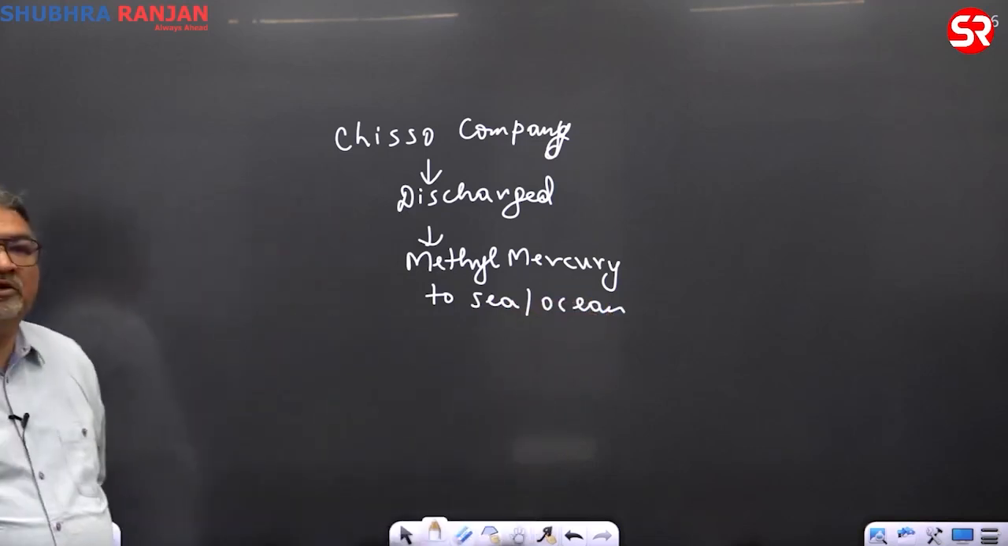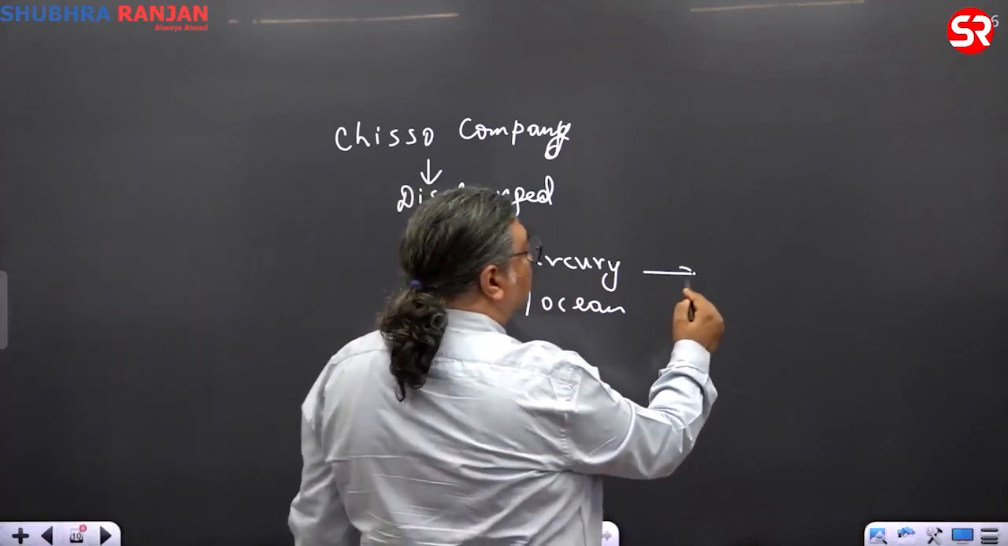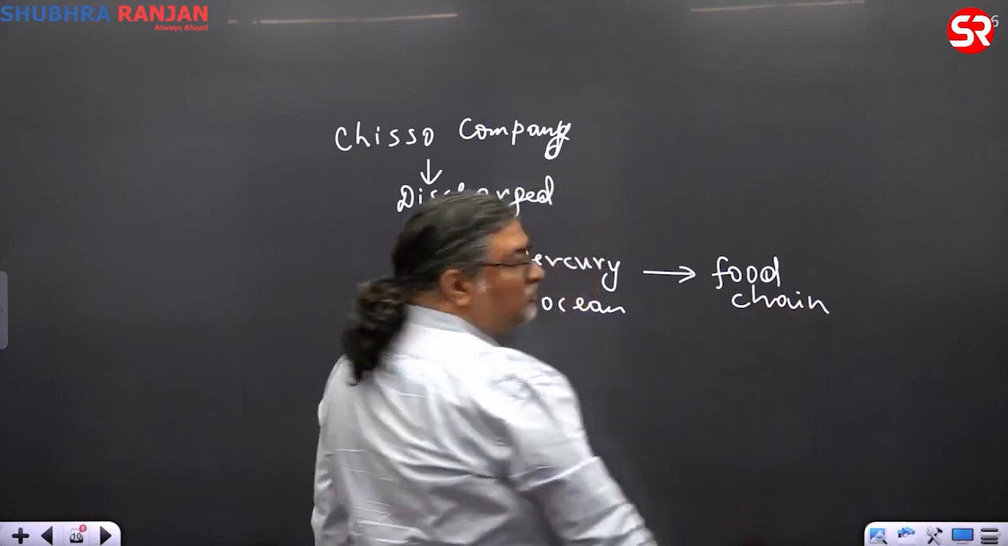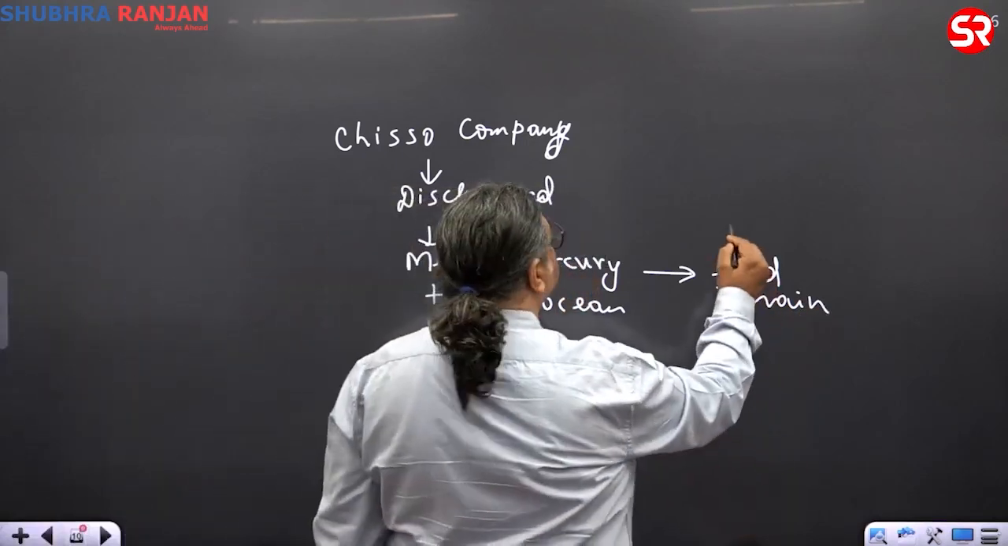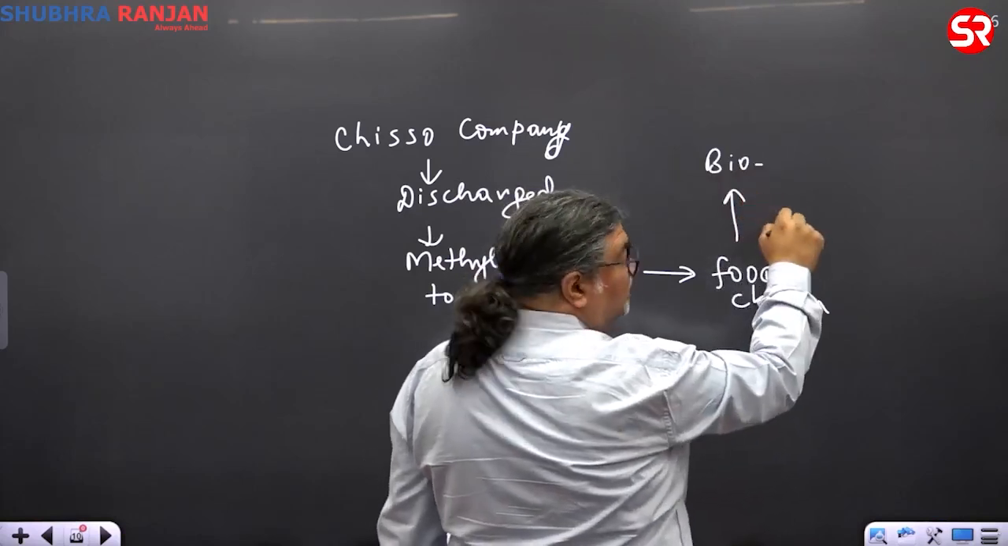They were discharged to the water bodies. And you know what will happen there? This methyl mercury is highly toxic. It entered the food chain. And what is that term called? You know this term? There is a term called bioaccumulation in the food chain, and then finally